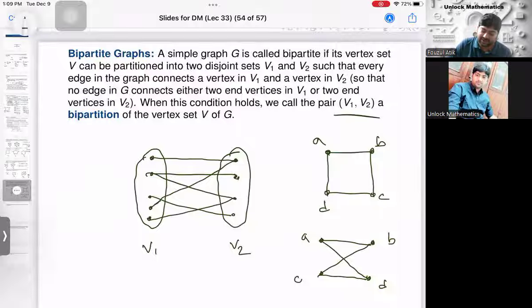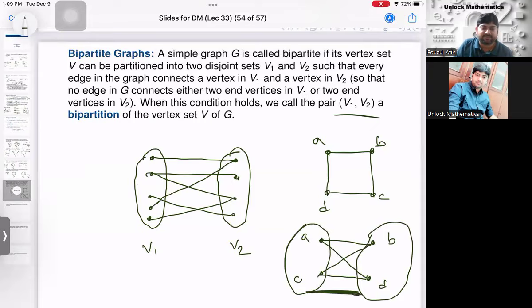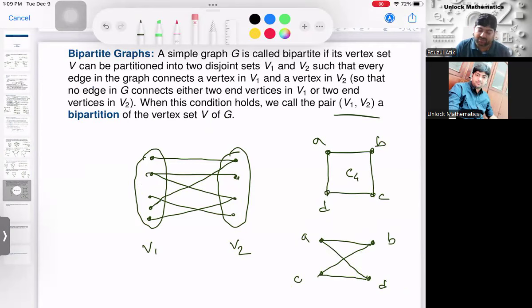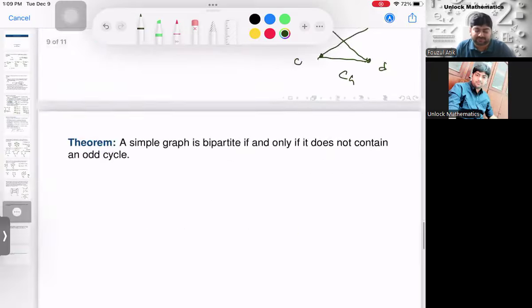So there are no edges in this set. There are no edges within this set. All edges are in between, from this set to this set. So this graph is a C4 graph. It is a bipartite graph, right? This graph is a bipartite graph. And I have drawn this graph in a little different way. This is also an example of C4. So this is a bipartite graph. Clear?